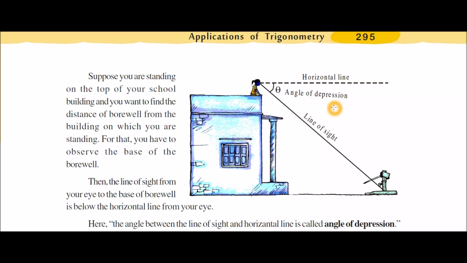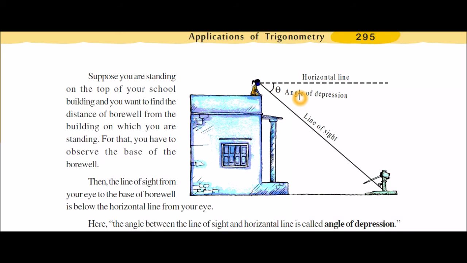Okay, created. Where is the line of sight? It is above the horizontal line or below the horizontal line? This line of sight is below the horizontal line. So the angle between the line of sight and the horizontal line is called the angle of depression.